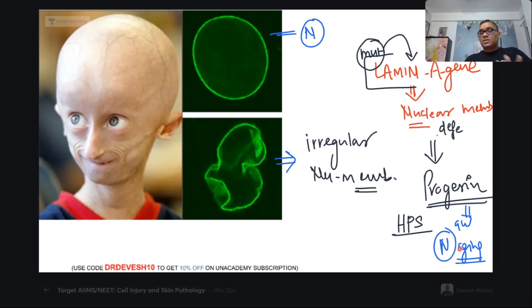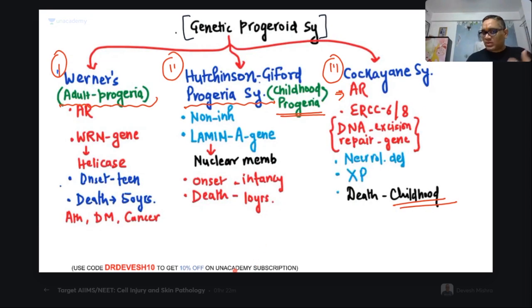That is why it has been given the broader name progeroid syndrome, because progerin is normally formed in our aging. When we are getting older, our nuclear membrane is getting defective because of the defect in the lamin A gene, right? And then we are getting older. Say in our body, lamin A gene function is getting decreased, not the mutation. But when we see the mutation in the lamin A gene, the nuclear membrane will become defective, and this baby will have onset in infancy, and probably by the age of 10 years, they will be dead, right?